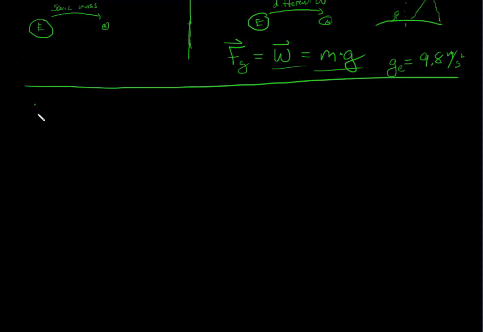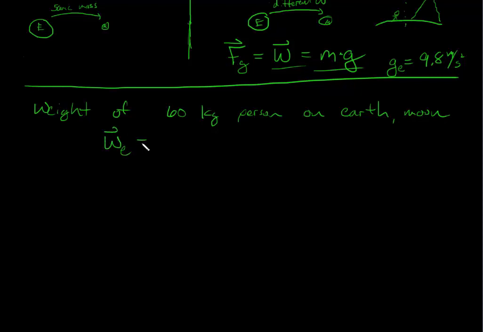Just as an example, what is the weight of a 60 kilogram person on Earth and on the moon? The weight on Earth would be the force of gravity on Earth, so that would just be m times g on Earth. That would be equal to 60 kilograms times 9.8, and we would get whatever we got there.